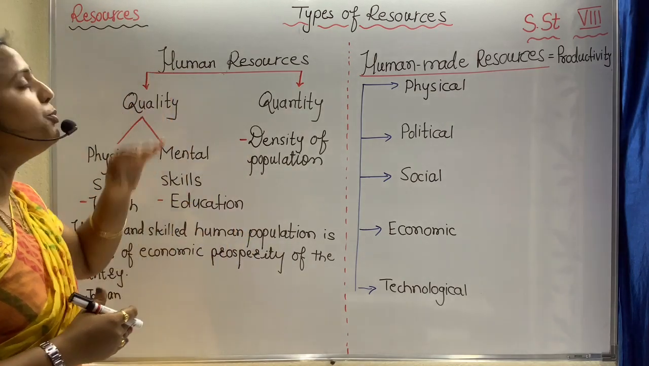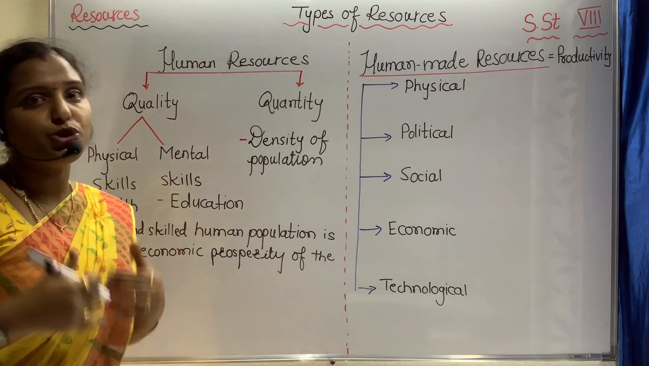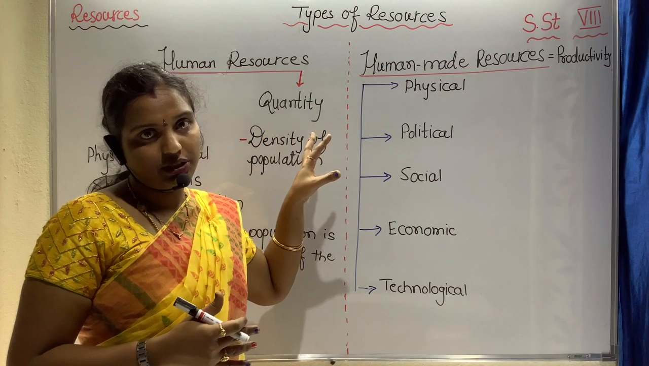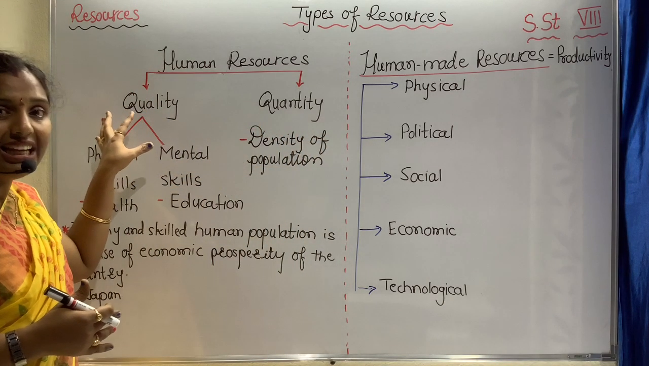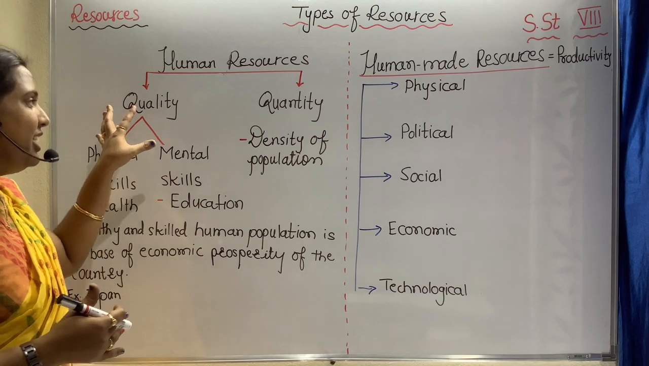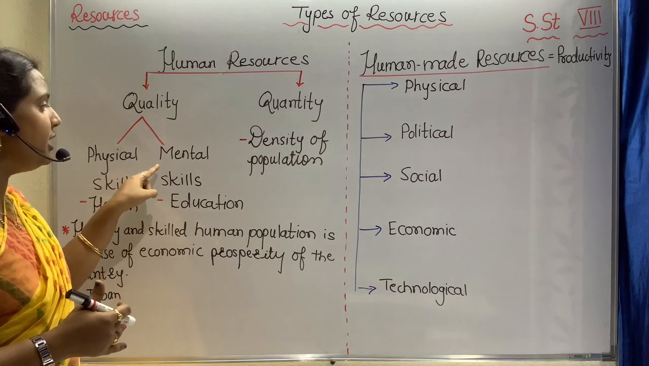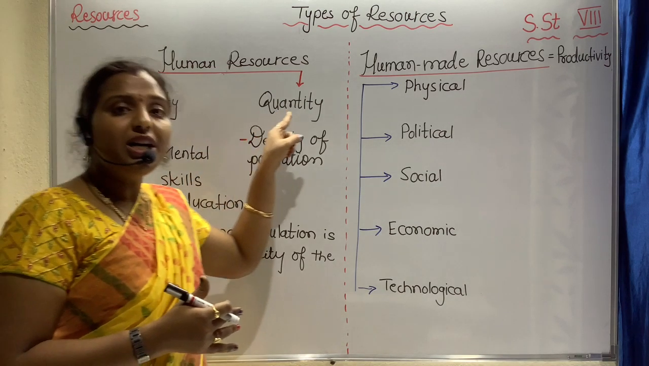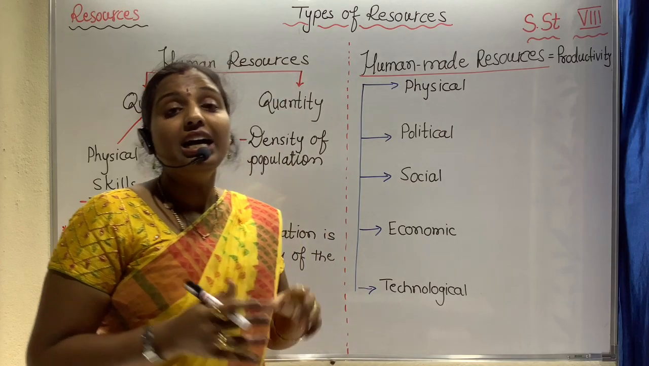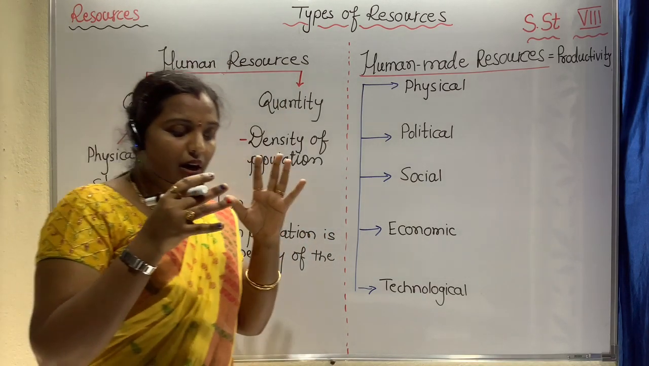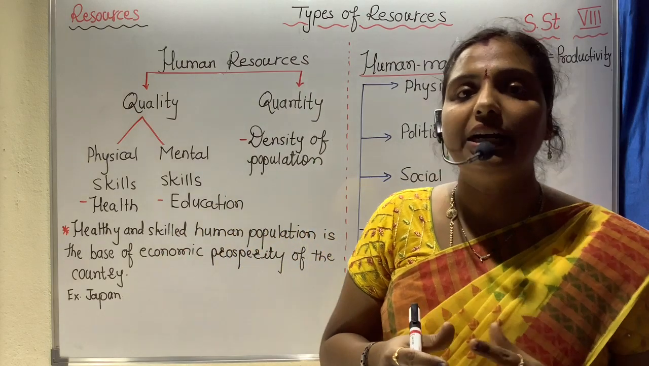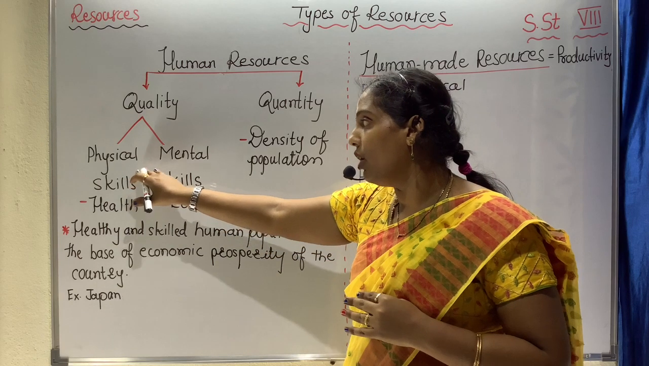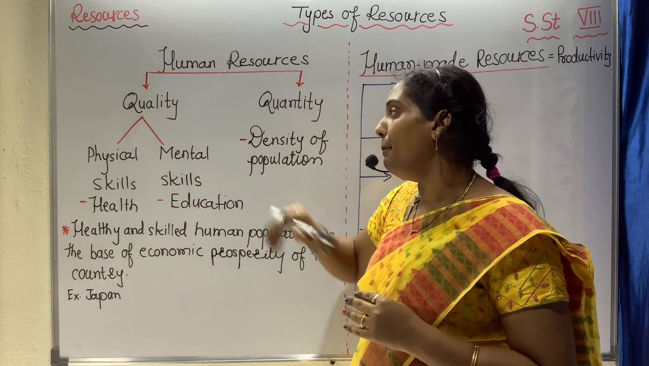Now when we speak about a human resource, that is human as a resource, it can be measured by the quality and the quantity of population. Now what does quality refer to? Quality refers to the physical skills and the mental skills of the population of the country. Similarly, quantity defines the density of population, how much population is residing in a country.